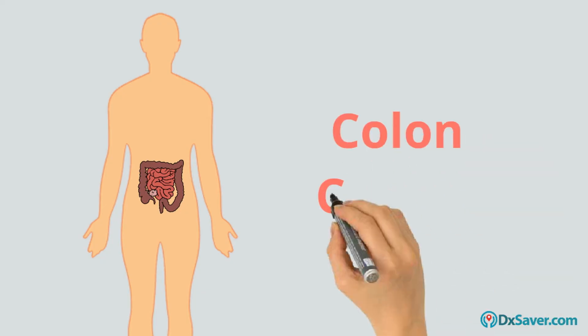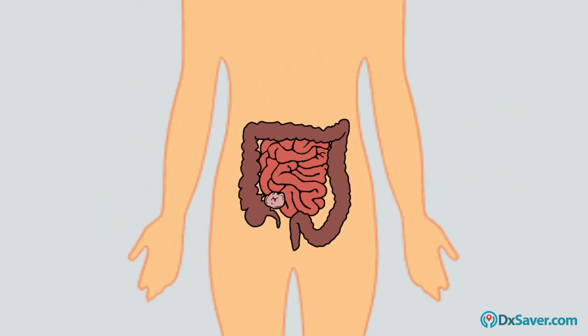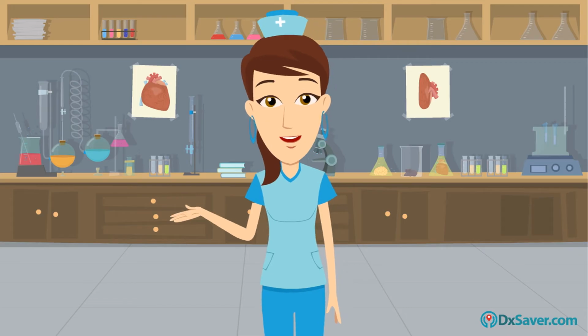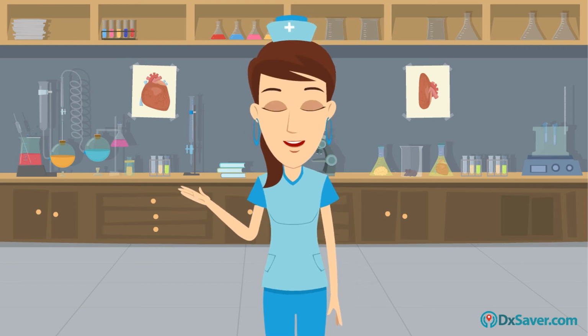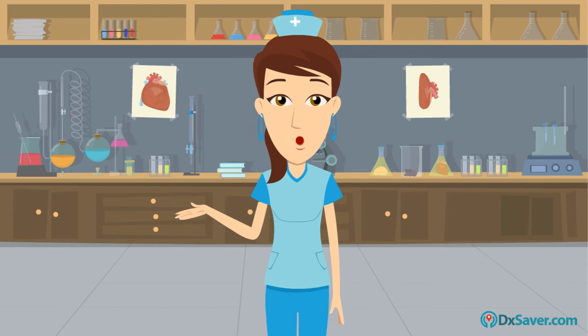The next type of cancer is colon cancer. It is the third most common cause of cancer deaths. Colon cancer occurs when the tumor starts growing in the large intestine. Normally, a person with colon cancer does not show any symptoms until the advanced stage. Some of the symptoms in the advanced stage are diarrhea, changes in stool consistency, bleeding in the rectum, abdominal pain, painful bowel movements, and weakness.